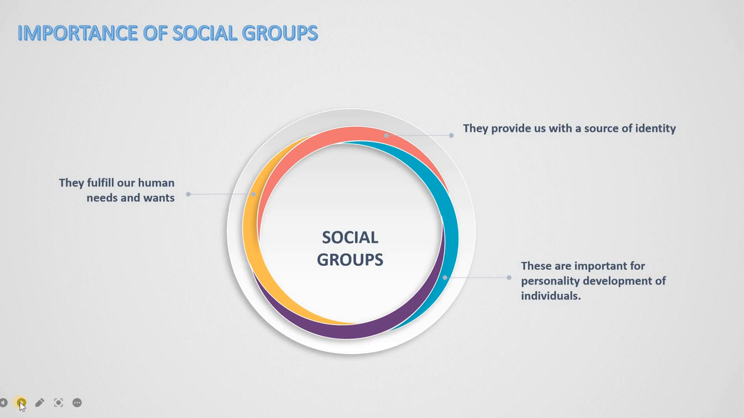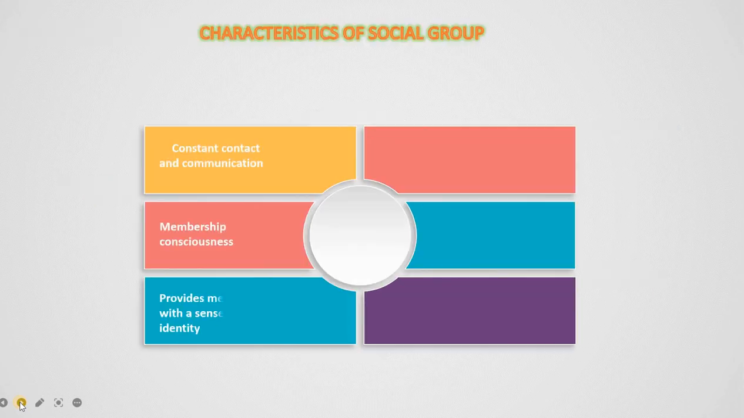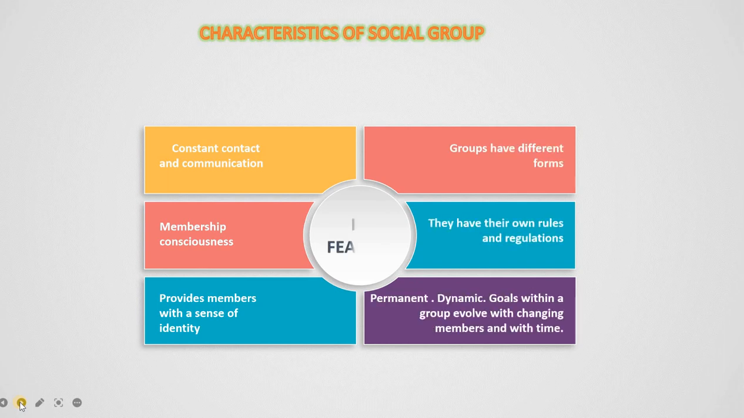Now, the importance of social groups is threefold. Number one, they fulfill our human needs. Number two, they provide us with a source of identity. And number three, they are important for the personality development of individuals. Characteristics of social groups are generally six. These are the different key features that we use in order to understand the characteristics of social groups.